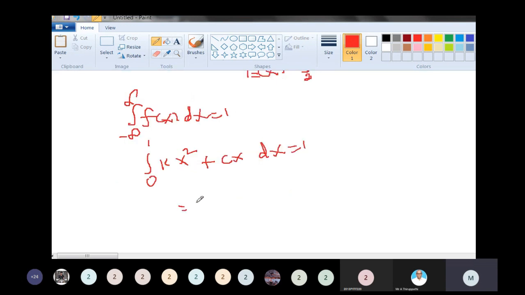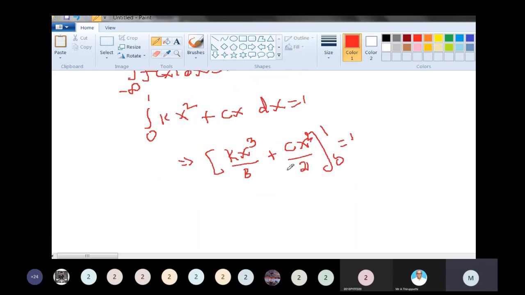So integral from 0 to 1 of kx square plus cx dx is equal to 1. Now integrate: k x cube by 3 plus c x square by 2, from 0 to 1, is equal to 1.